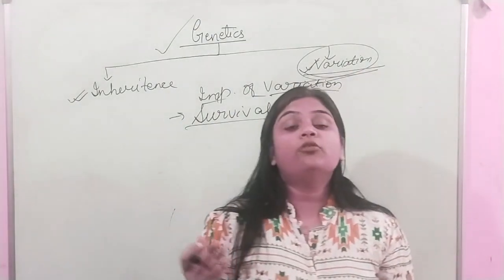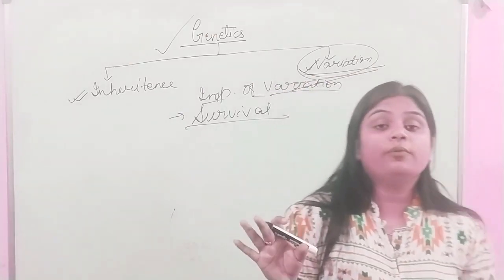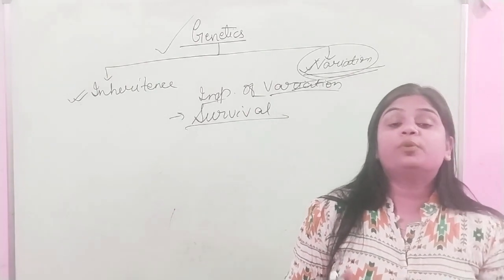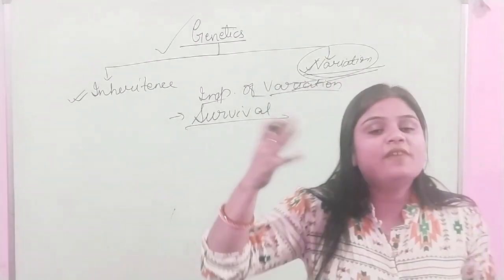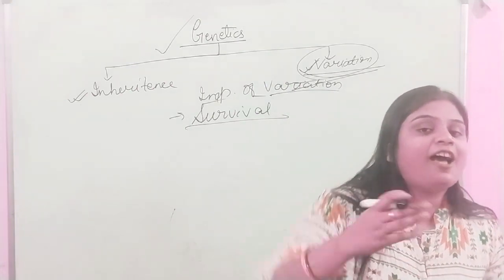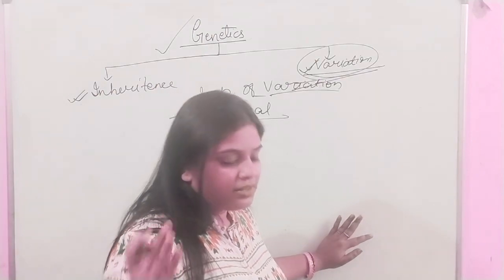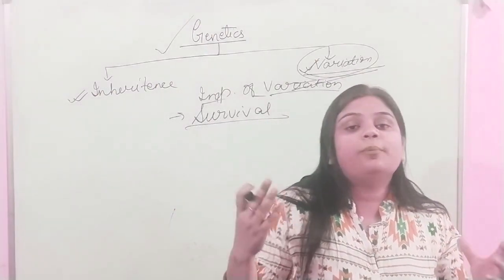You have heard about the coronavirus, COVID. At the time of COVID, after some time they reproduced some variants of the coronavirus. Those variants are formed from variation, and they have the capability to withstand temperature.